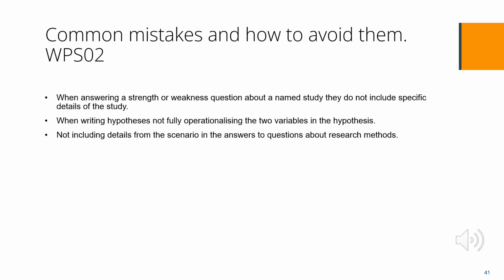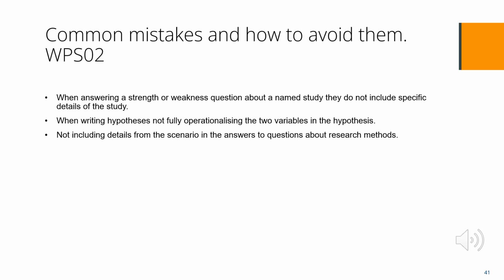We are now going to look at common mistakes made in WPSO2 and how to avoid them. The first common mistake was that when answering a question about a strength or weakness about a named study, they do not include specific details of the study.